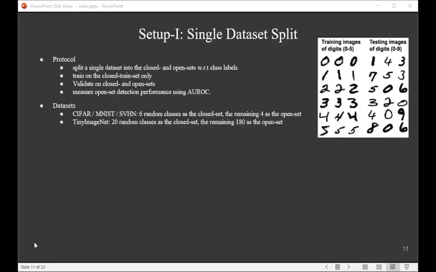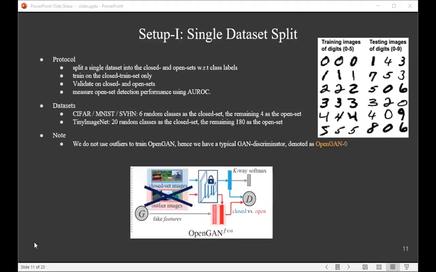The first setup is the typical one which we explained earlier. We follow the literature and use some popular datasets. It is important to note that in this setup, we don't have training outliers. Our OpenGAN becomes a typical GAN, but we use the validation set to select the GAN discriminator. We call this version OpenGAN 0.